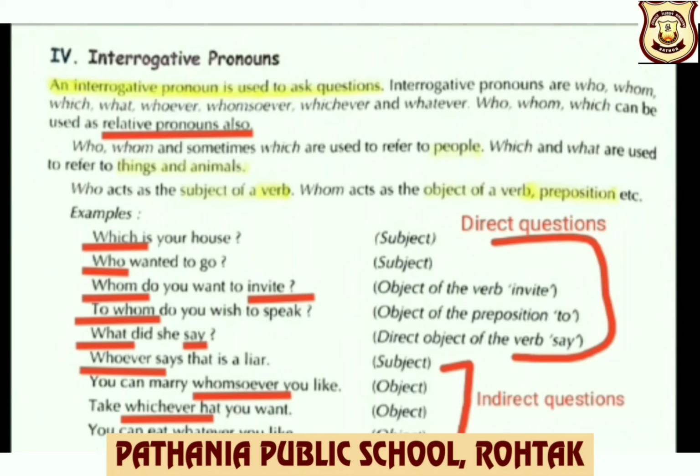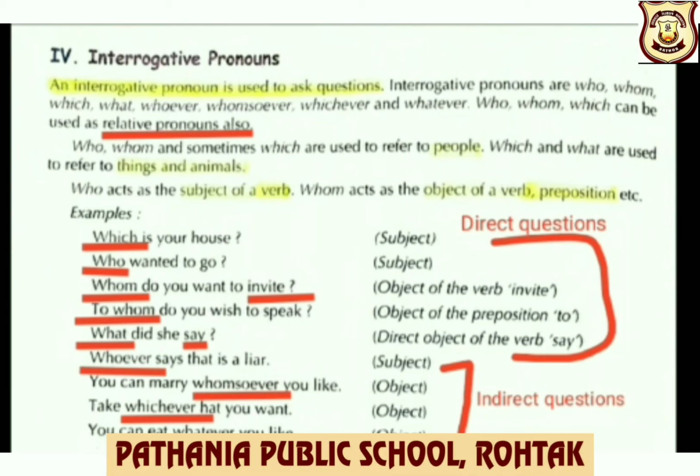So children, here questions may be direct or indirect questions. Direct questions end in a question mark, whereas indirect questions end in a full stop. Interrogative pronouns are who, whom, which, what, whoever, whomsoever, whichever, and whatever.